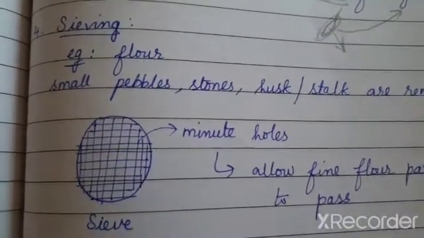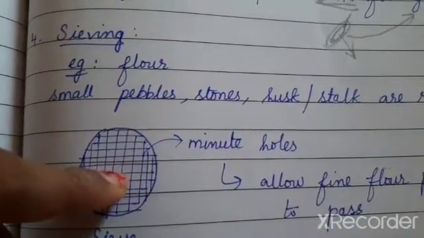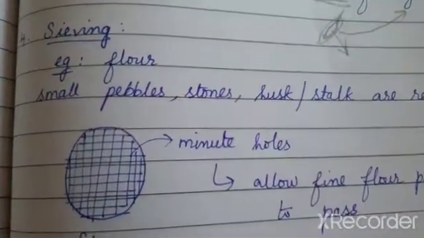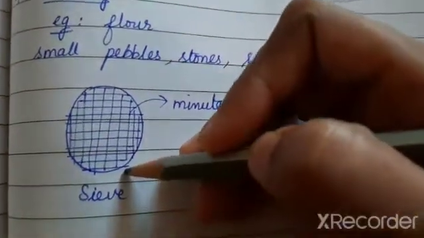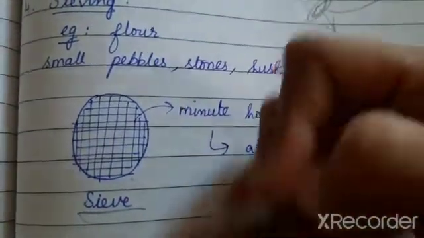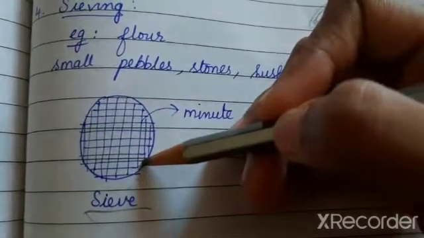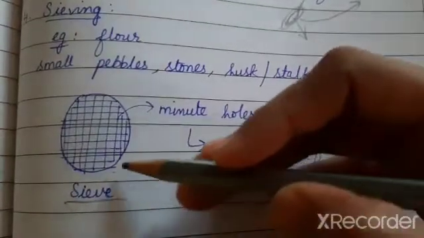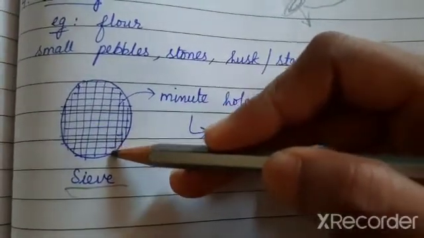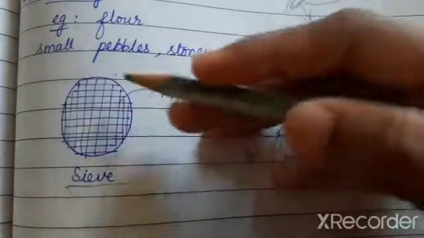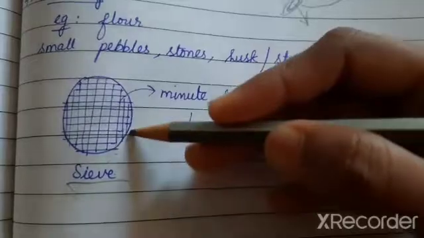You could have seen this when your mother takes a sieve, pours the flour into it and starts to slide it. So this is how a sieve looks like. What is meant by a sieve? A sieve is nothing but a pattern or a network of wire or plastic mesh in a frame. It is a utensil to strain or to filter the dust.